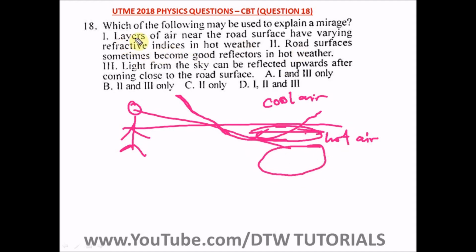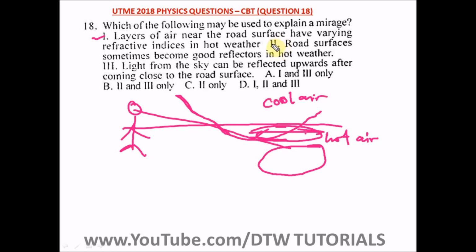Our question, the option I1 says, layers of air near the surface of the road have varying refractive indices in hot weather. So this is correct. This can be used to explain mirage, because layers of air near the road surface have varying refractive indices in hot weather. Since the weather is hot, it heats up the air, so you have hot air and cool air on top.